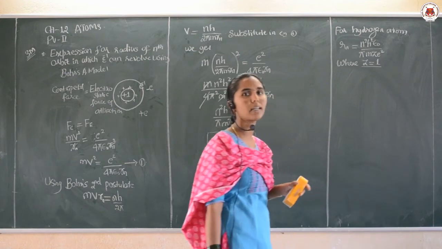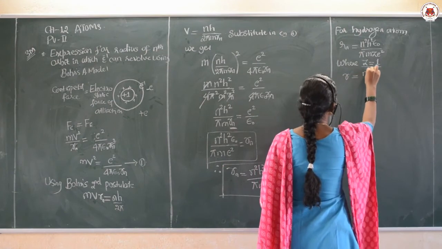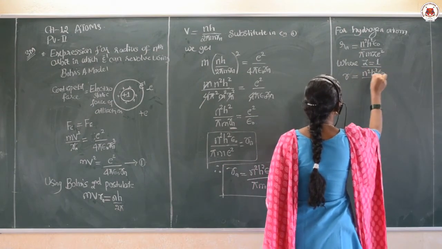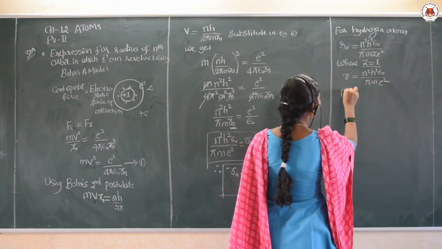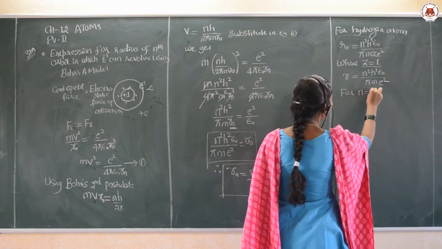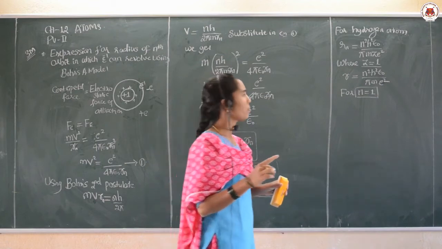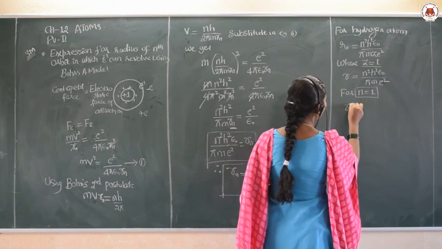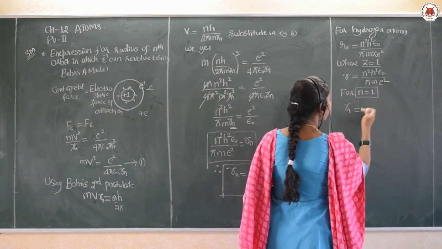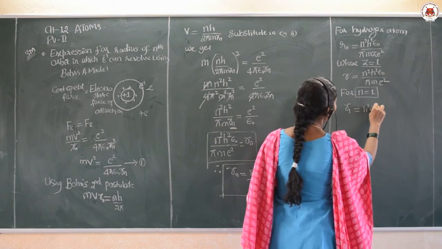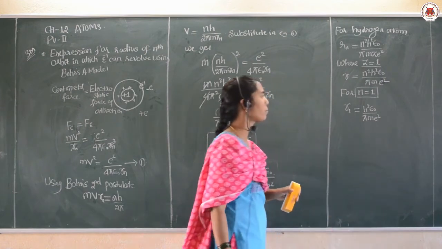Let us substitute Z equal to 1. Then the same formula, n square h square epsilon naught upon pi m e square. Then for the first orbit, n value is equal to 1. So here comes r1. r1 is equal to 1 square, which is 1 only, h square epsilon naught upon pi m e square.